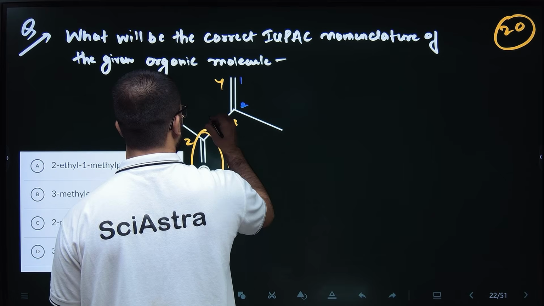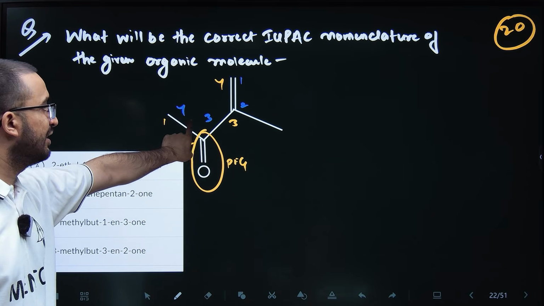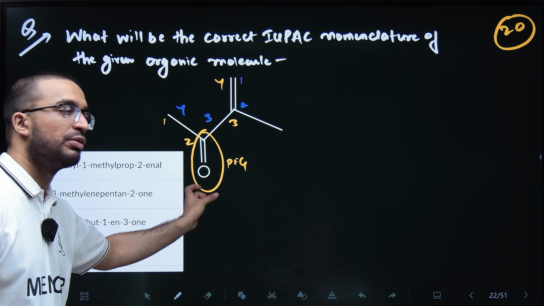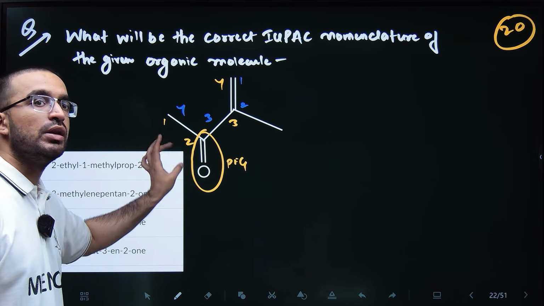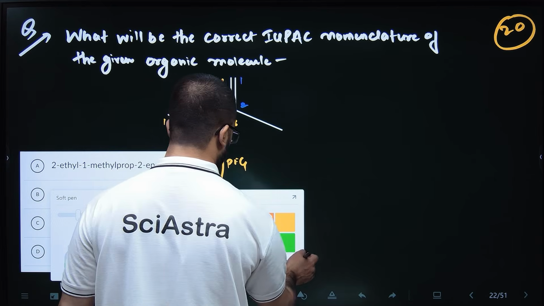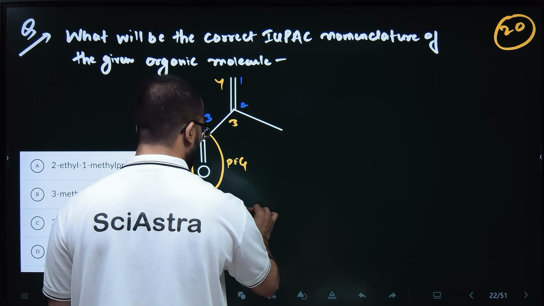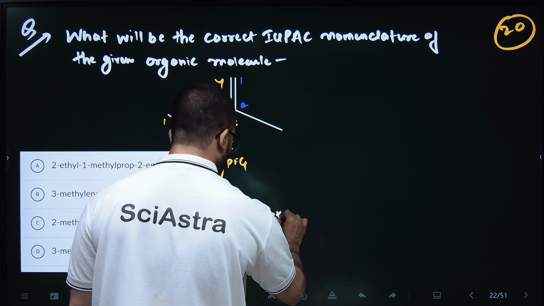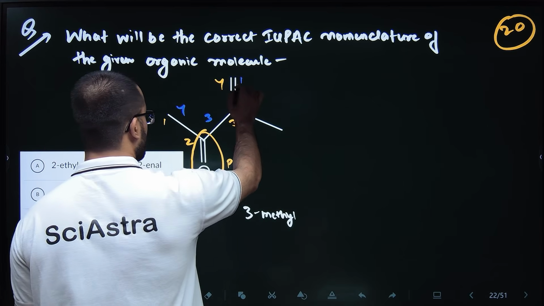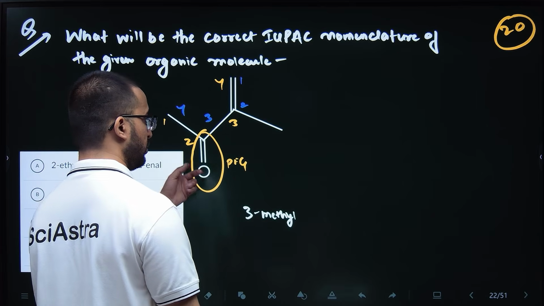1, 2, 3, 4. But from the opposite side, the primary functional group is getting third number. We have to give the lowest number to the primary functional group. The primary functional group here is ketone, so we will give it number 2. So numbering will be this only. Your nomenclature will be 3 methyl, this is methyl, then 1, 2, 3, 4. So this is butane, butanone, butane-2-one.